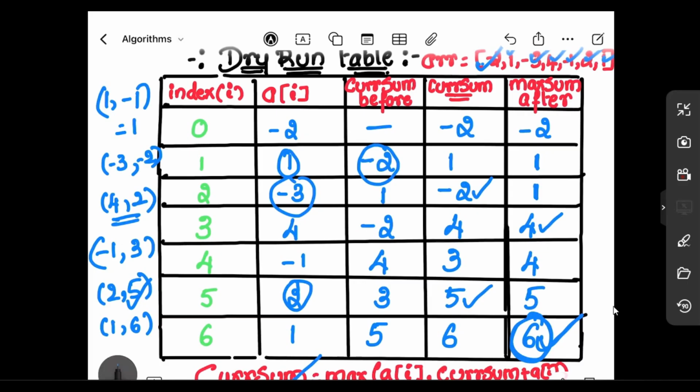So this is how the iteration works, and this is how we get the output 6. So this is fine, I believe. We are done with the dry run part. Next, we are left with only one thing, the complexities part. So let's discuss the time complexity as well as the space complexity for the code that we have written.